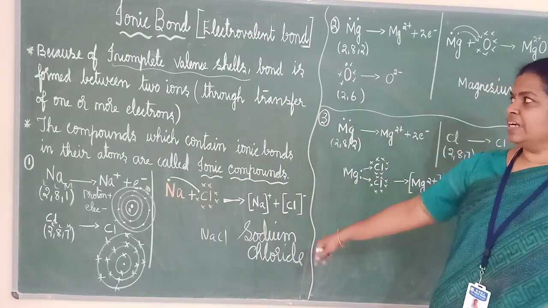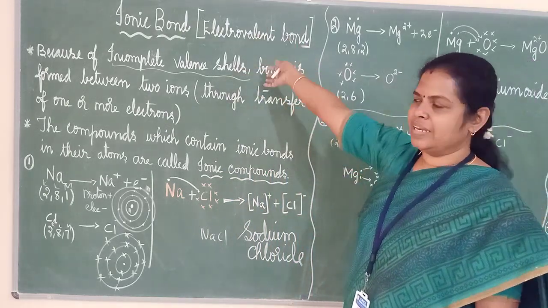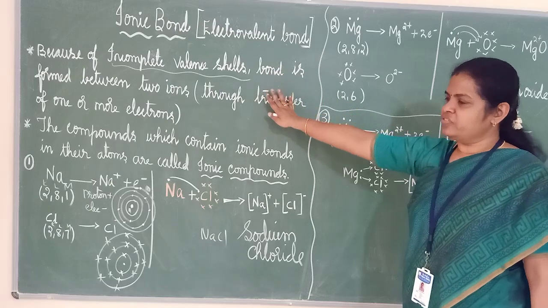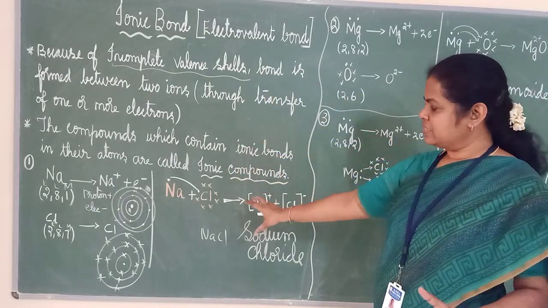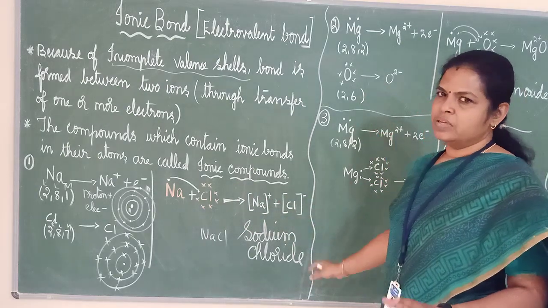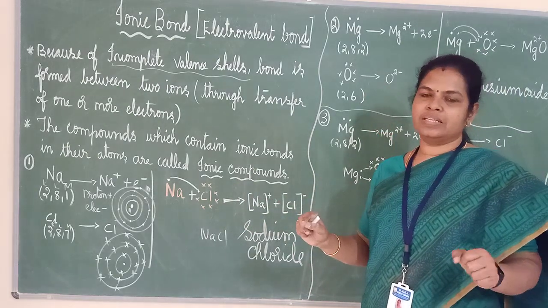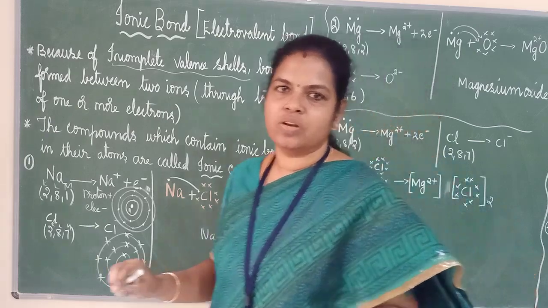The first thing we have studied is what an ionic bond is and what the other name of ionic bond is. We studied the definition, and we also studied, if it is a compound, what the name of the compound is. I have clearly explained 3 examples. So you also study it once, then you should write it and check it. Okay, it will be easy for you.